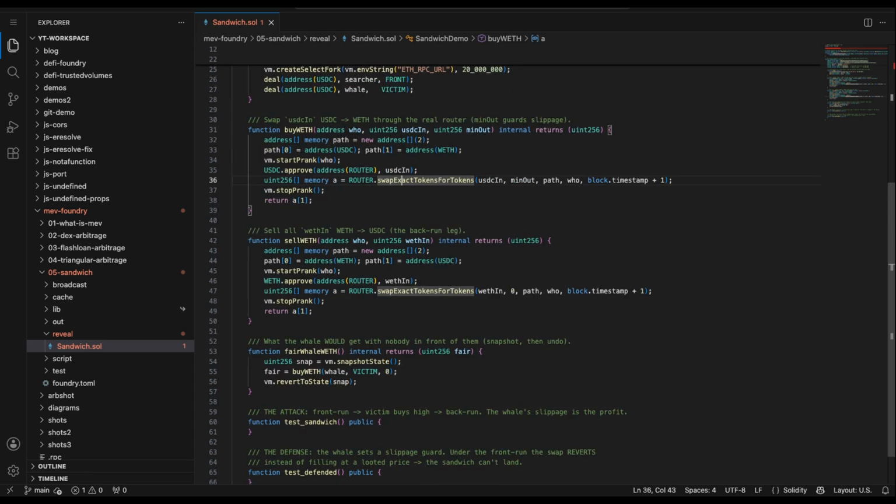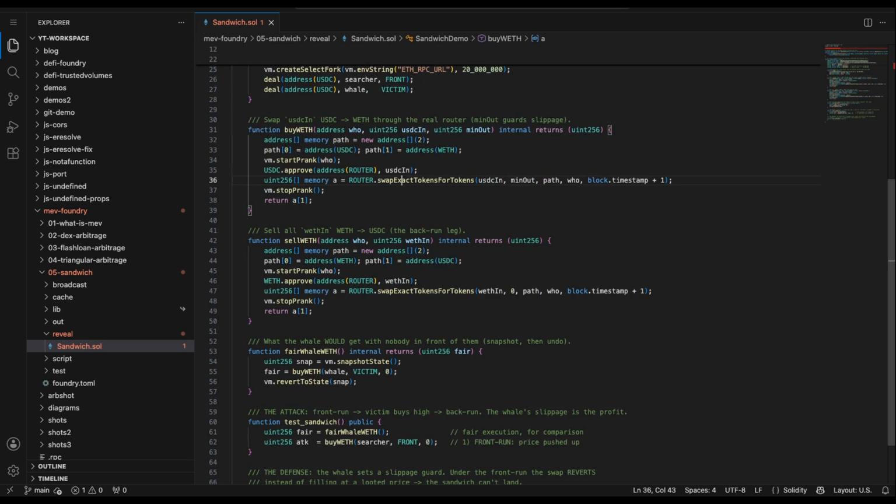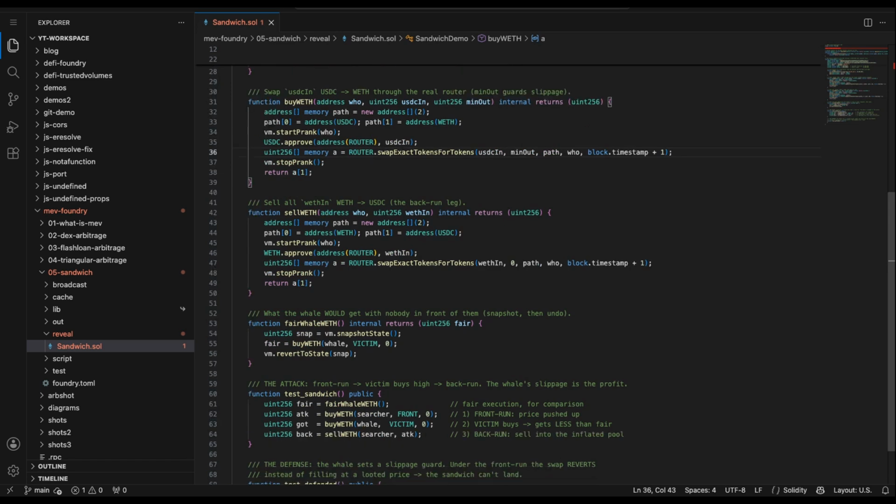Now the attack itself, 4 lines. We record the whale's fair amount. Then step 1, the searcher front runs with their million, pushing the price up. Step 2, the whale makes their swap and gets back less than fair. Step 3, the searcher sells everything they bought back into the inflated pool. Then 2 checks. The whale got less than fair, and the searcher ended with more USDC than the million they put in.